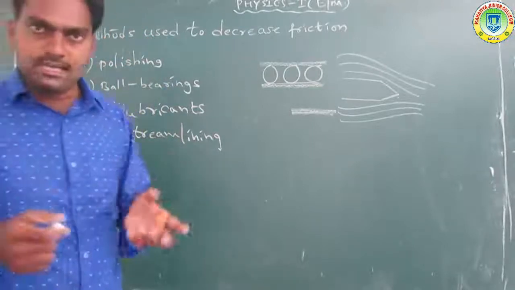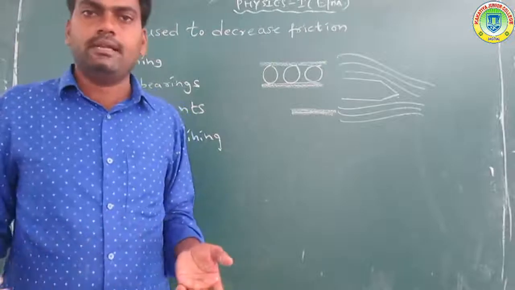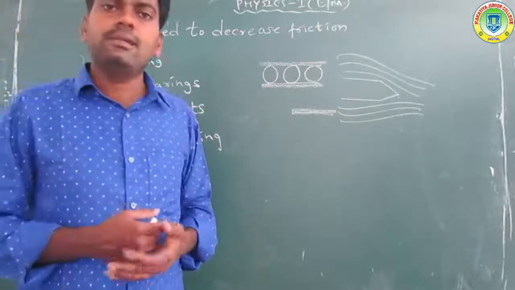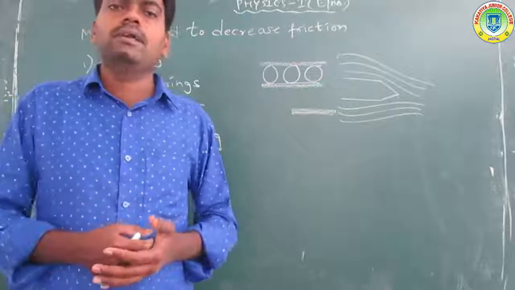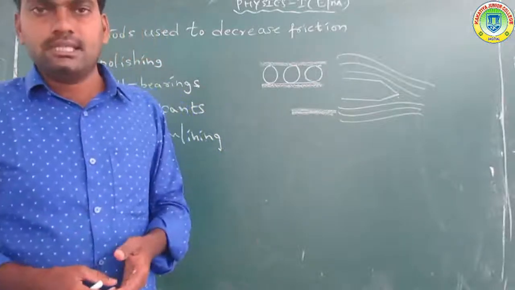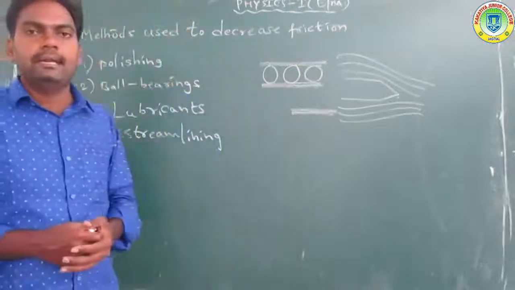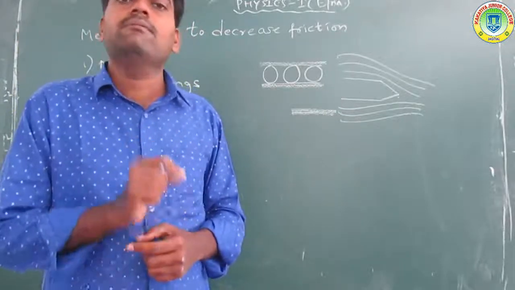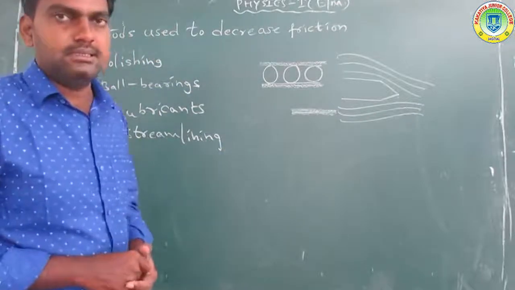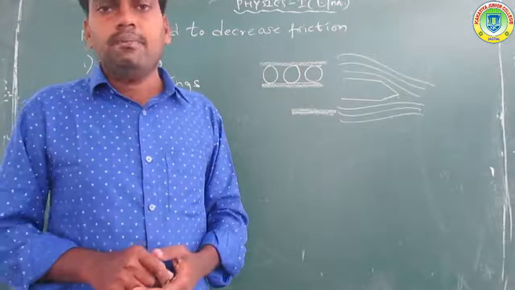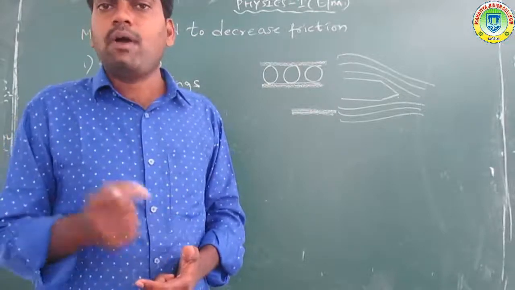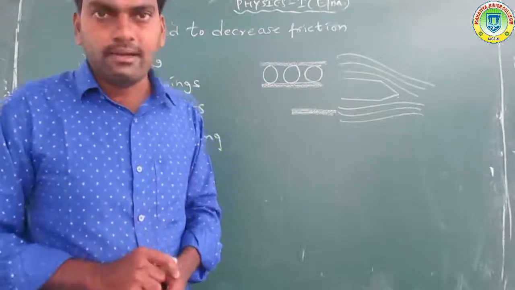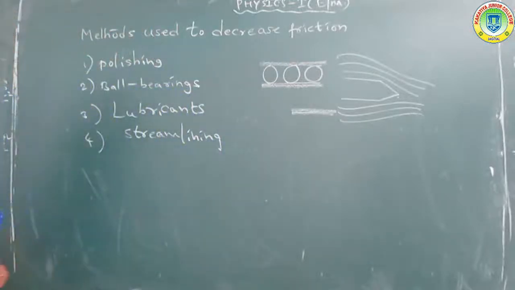One method is polishing: when the two surfaces are made smoother, the friction is reduced. Another technique is ball bearings, where sliding friction is converted into rolling friction, reducing the friction. Another technique is lubricants: oil or grease used between the two surfaces in contact reduces the friction. And we also use the streamlining method: specially designed automobiles, so that the air flows in a streamlined way and the friction due to air is reduced. Got it? Right. Now let us discuss another method.